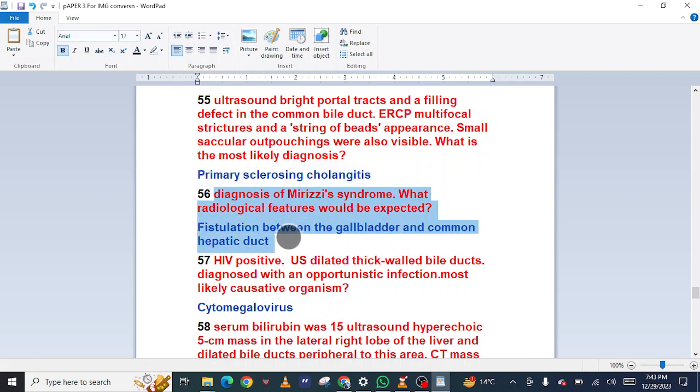What radiological features would be expected? Fistulation between the gallbladder and common hepatic duct. 57 HIV positive, ultrasound: dilated thick-walled bile ducts.